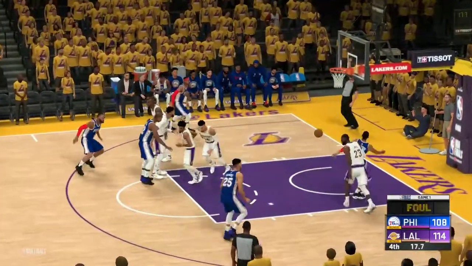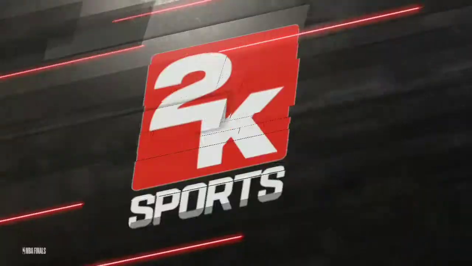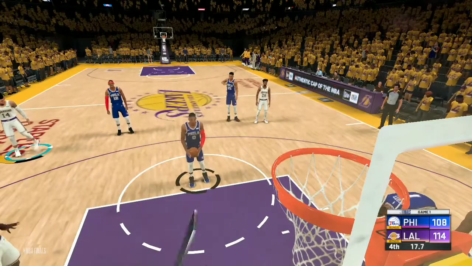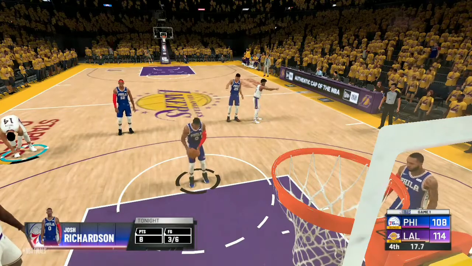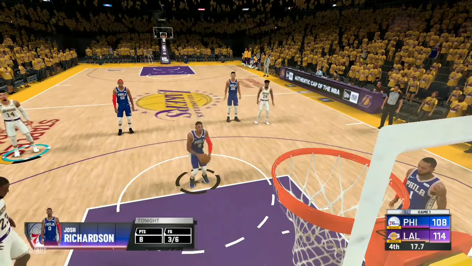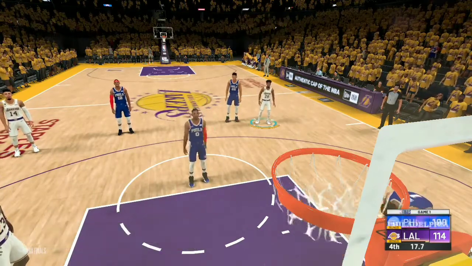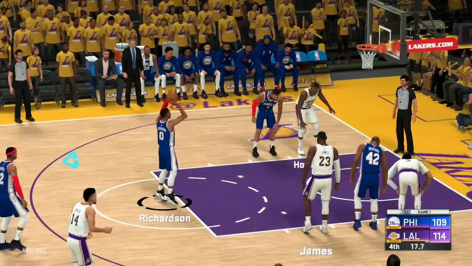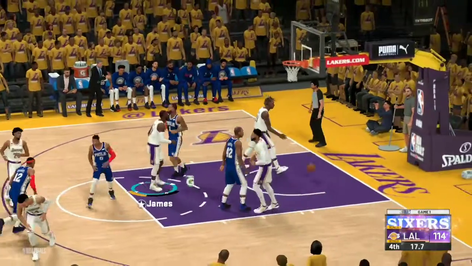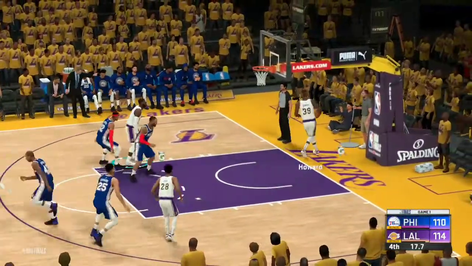As Josh Richardson goes in for a 2 and he's fouled by Anthony Davis. So he got 2 free throws. I don't know why Brett Brown chose to go in for a 2-pointer, as it still will be a 2 possession game if he makes both the free throws. Okay, so it's a 4-point game here with 70 seconds remaining almost.